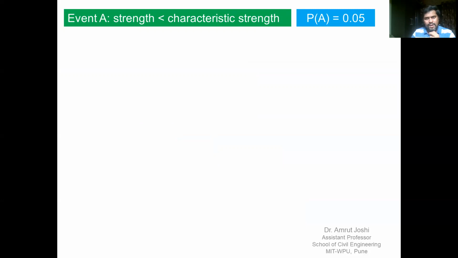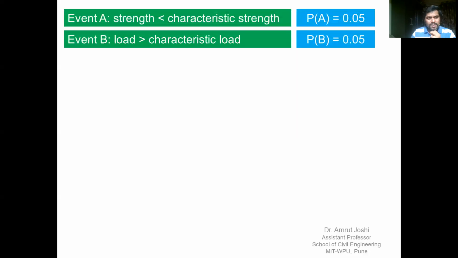This event has a probability of occurrence of 0.05, by the definition of characteristic strength, 5%. Event B is the event in which the load on the structure happens to be greater than characteristic load. This can happen only in 5% cases as per the definition of characteristic load, and therefore probability of event B is also 0.05, that is 5%.